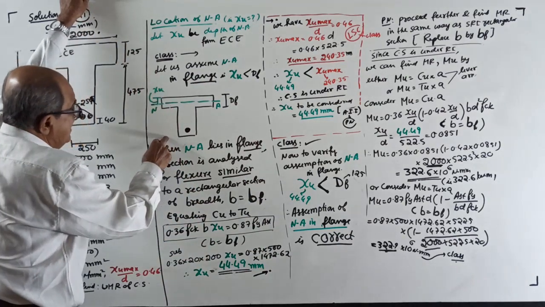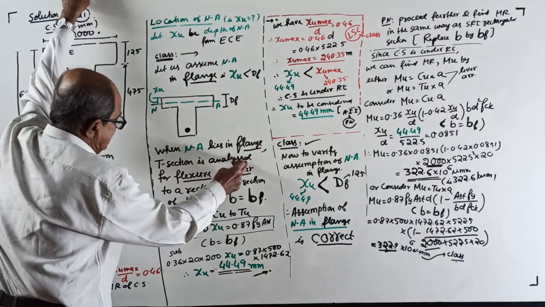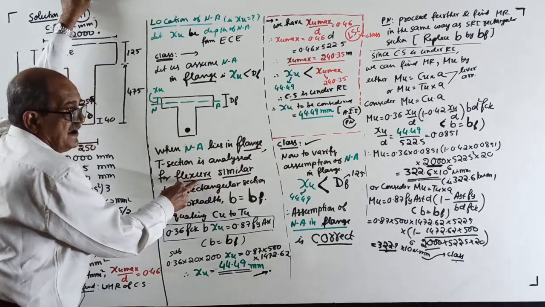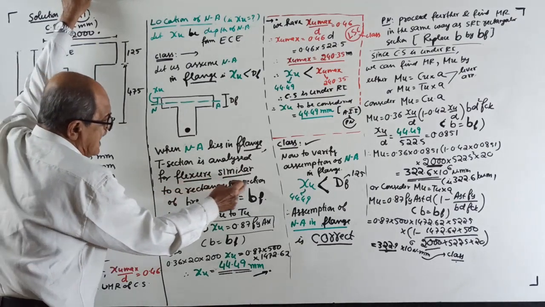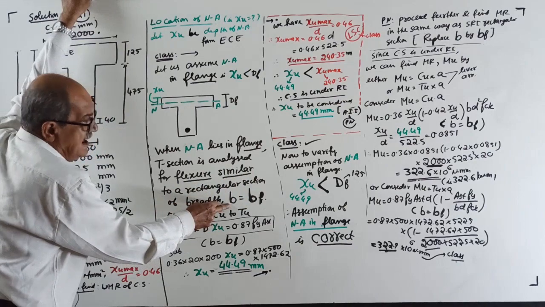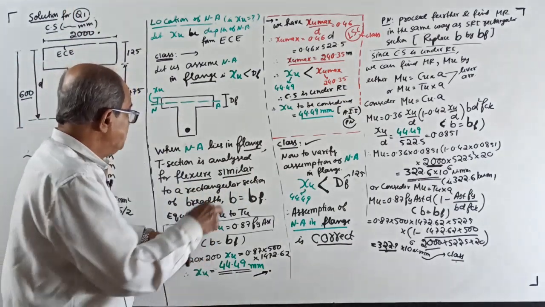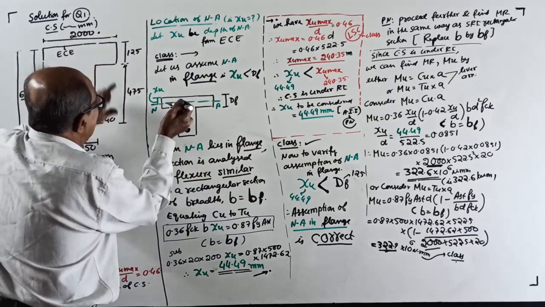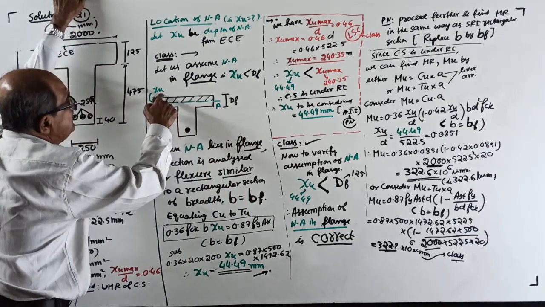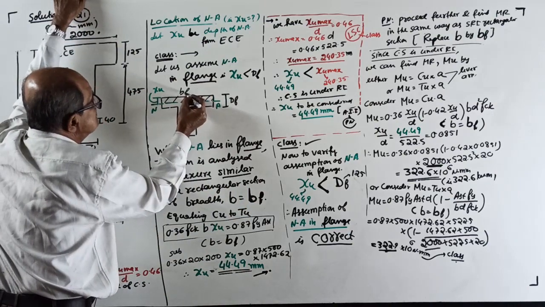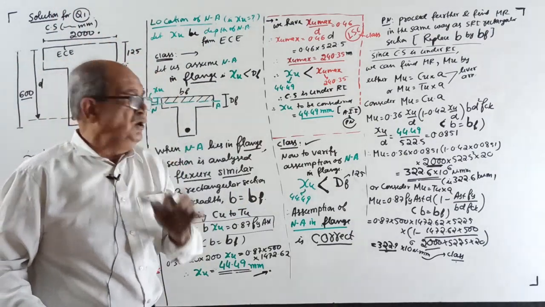Remember, for a T section, whenever neutral axis lies in the flange, the T section is analyzed for flexure. Flexure means bending, means ultimate MR, similar to a rectangular section of breadth B. In the rectangular section formulas, wherever B comes, substitute BF. Why? See here, on the compression side you can see a rectangle of width BF. So wherever B comes, put BF.